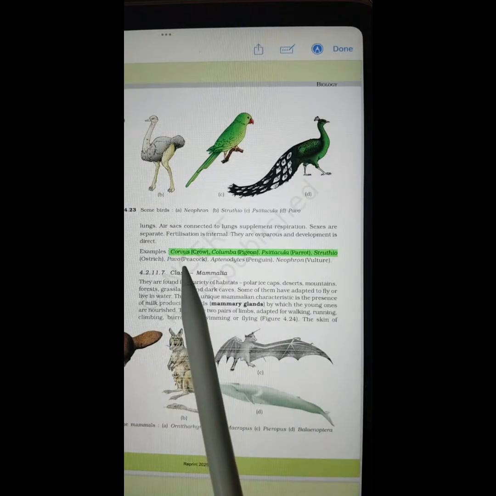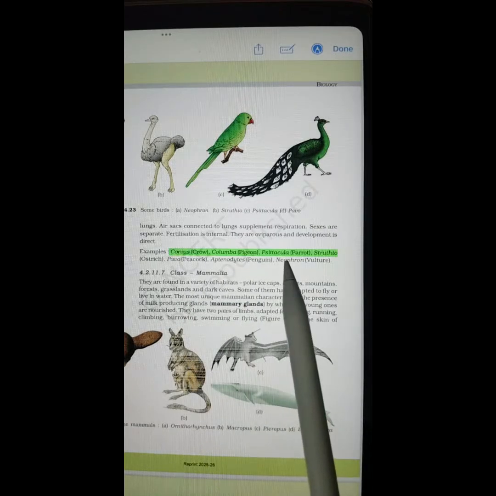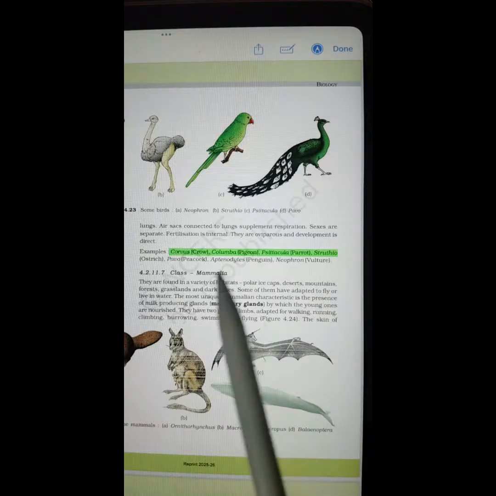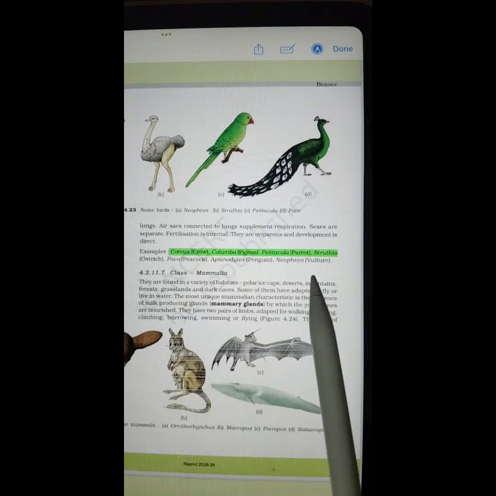So only the scientific names once again: Corvus, Columba, Psittacula, Struthio, Pavo, Aptenodytes, Neophron.